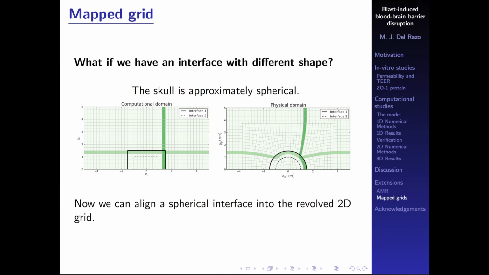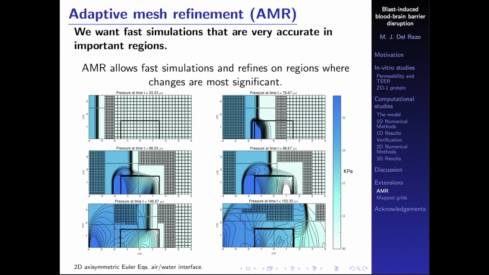As we need to have the interfaces fixed with the grid, if we want to model a circular interface or a spherical interface, we need to do a mapped grid. So for instance, here we're just mapping the rectangle into a sphere, so now we can actually do a spherical simulation. This is basically how it would look with a spherical simulation.